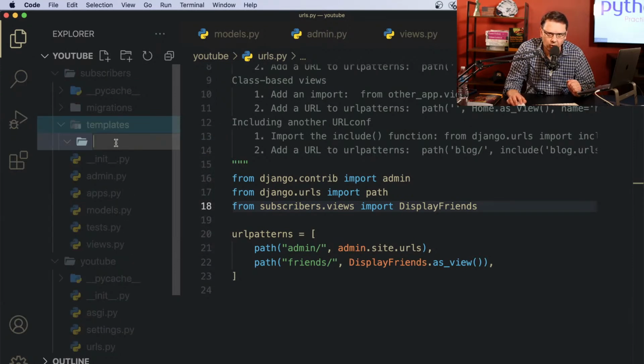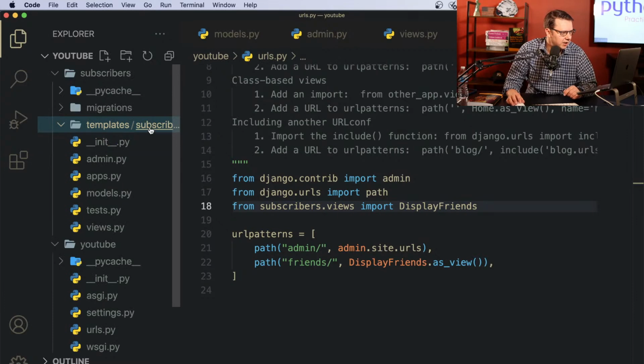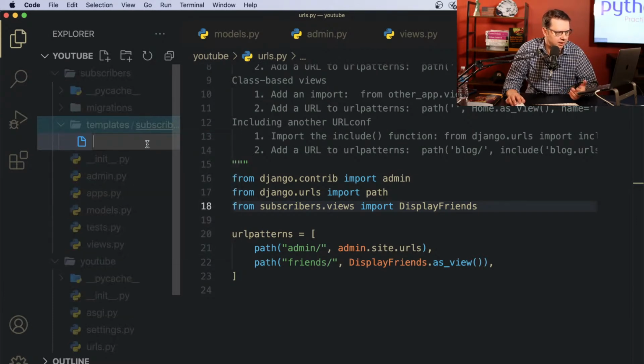The name of the folder has to match the name of our app, which is subscribers. This is confusing, but it has to match that app name that we're working on. So it's going to be subscribers. Let me check subscribers. I hope you could see everything. Yes, subscribers. All right, cool. So now here in subscribers, we can create an HTML file.